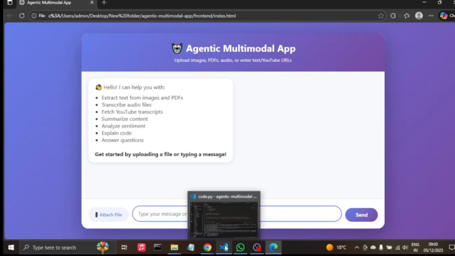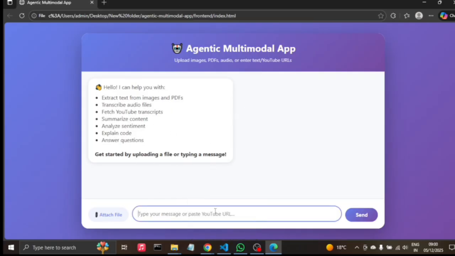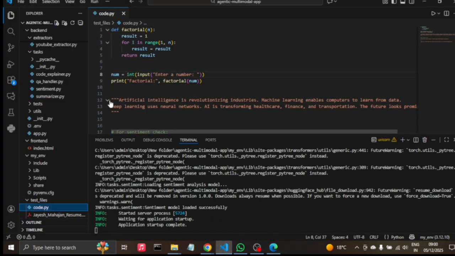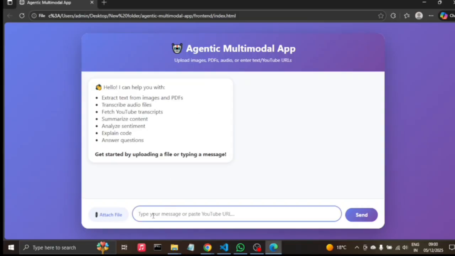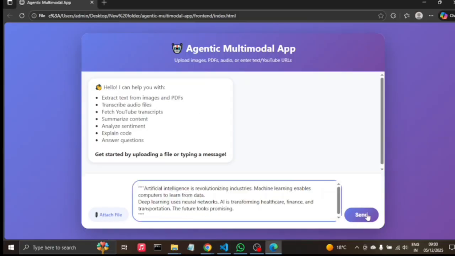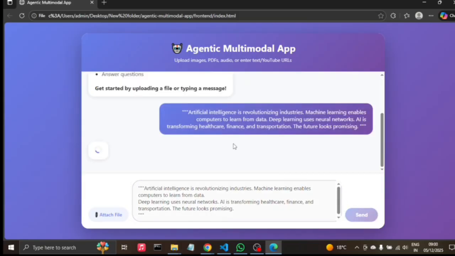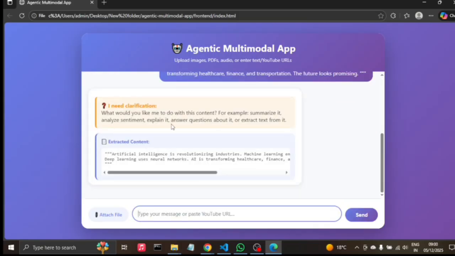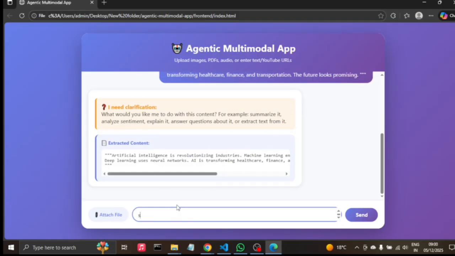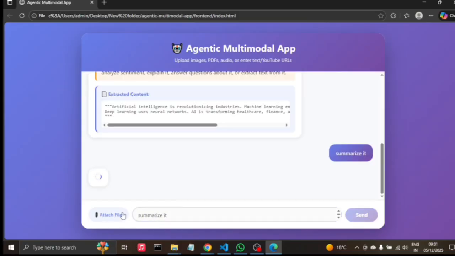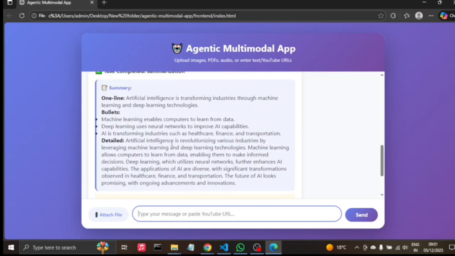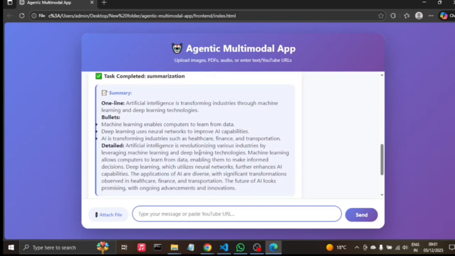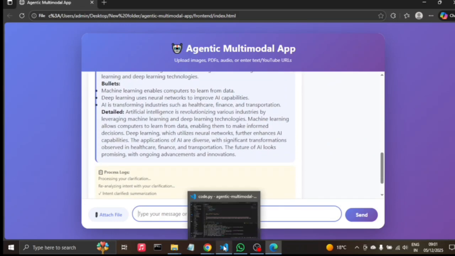Yes, this is our UI, where we can give text, extract text from a PDF, and do different things. We will take the text first and give it to the bot. Once we give the text, it will ask us a follow-up question: what do you want to do? Whether you want sentiment analysis, to summarize, or to extract the text format. We will just write summarize it. After that, it gives us the summary in one line, bullet points, and in detail, which was mentioned in our assignment.